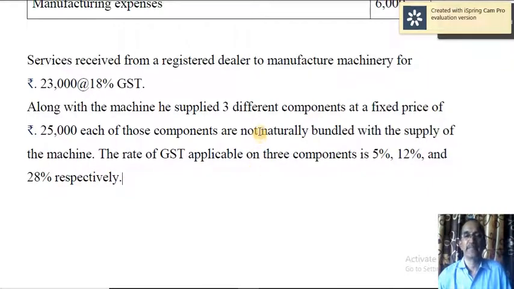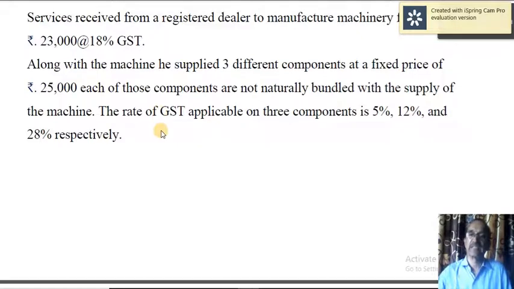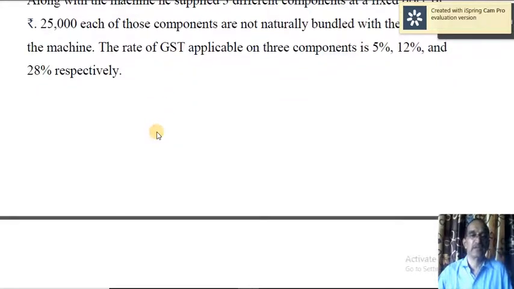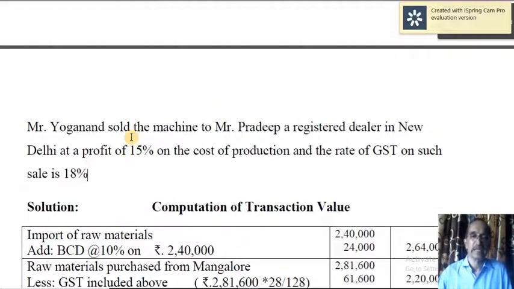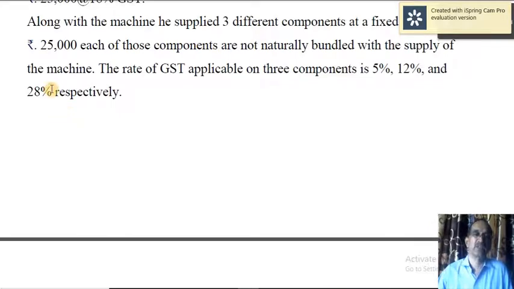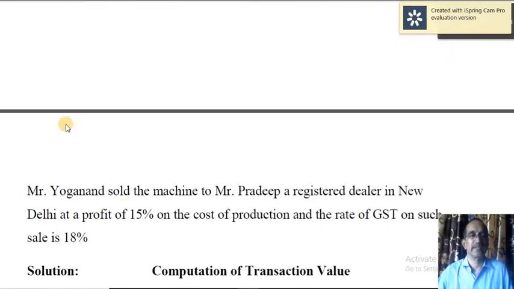Here it is mixed supply because these components are not naturally bundled with the supply of the machine. When it is mixed supply, you have to apply the highest rate here, for example 5%, 12% and 28%. So of that, which one is highest, that should be applied. Actually here it's given, yes, the rate of GST on such a sale is 18%. But here what you have to do is the highest rate should be utilized in order to calculate GST.